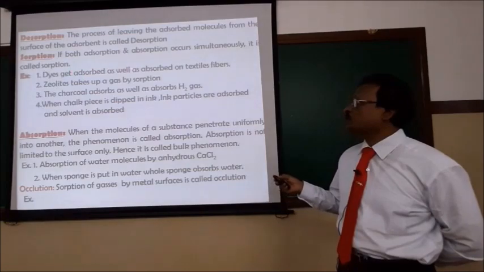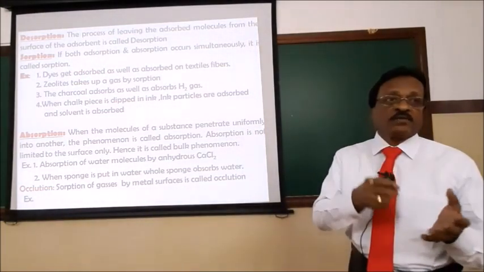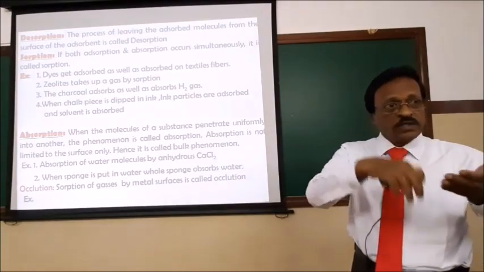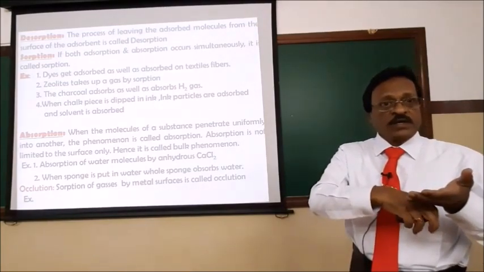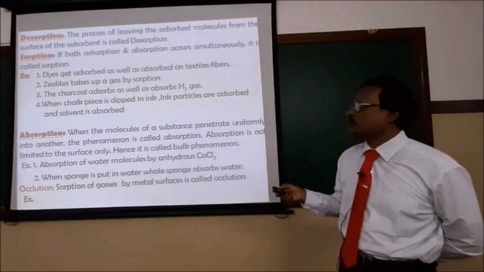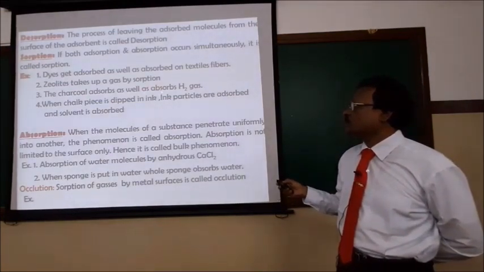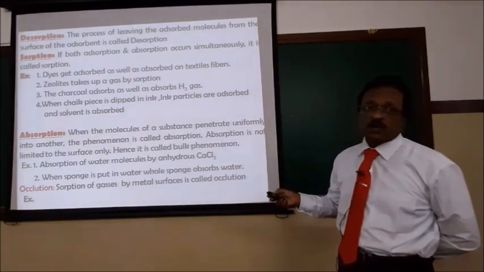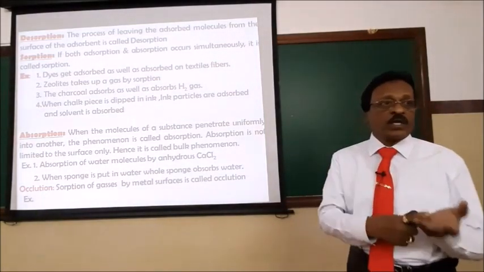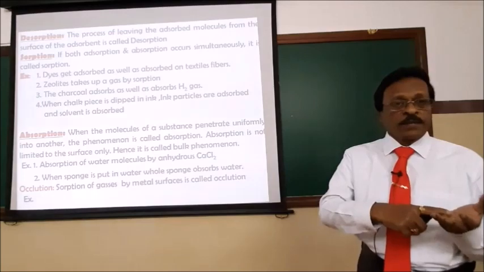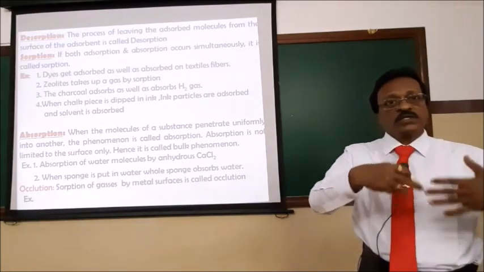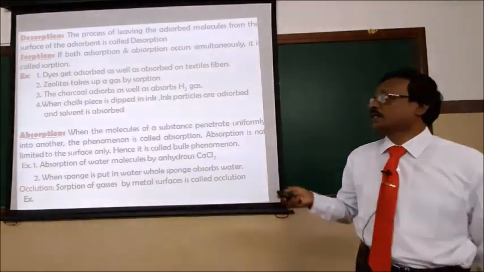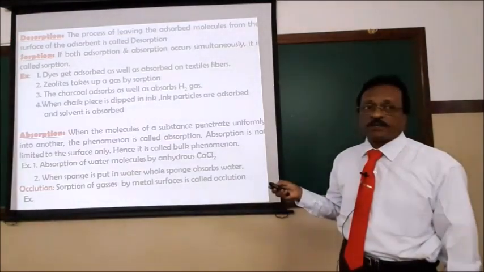So dyes are adsorbed. Suppose you are doing the dyeing of textile fiber. Dyes will be adsorbed on the surface and also percolate into the bulk of the fabric. So this is an example of sorption. Now charcoal has the capacity to adsorb and absorb hydrogen gas, and this process is called sorption. Adsorption is the accumulation of molecules on the surface, and making the molecules leave the surface is called desorption. If both adsorption and absorption occur simultaneously, it is called sorption.